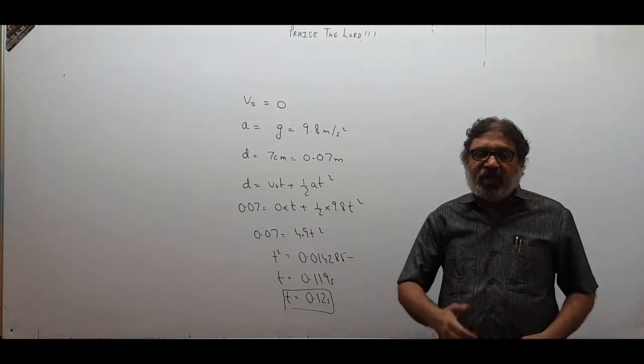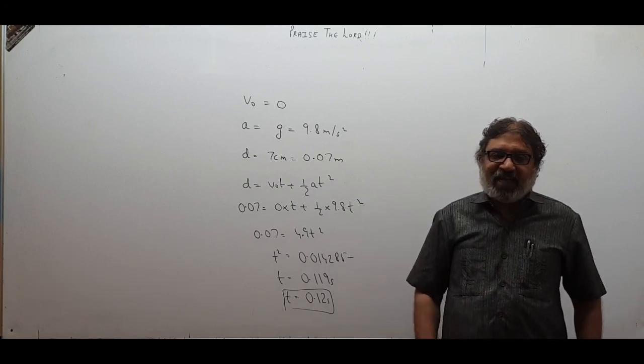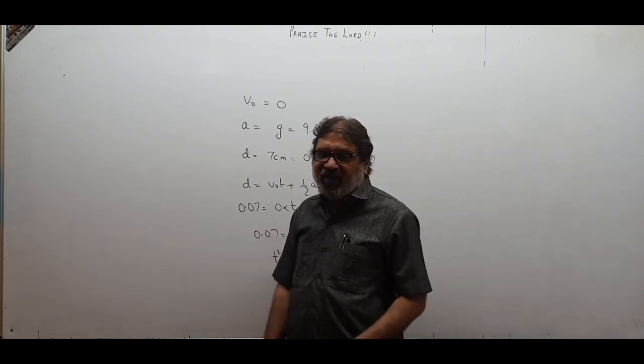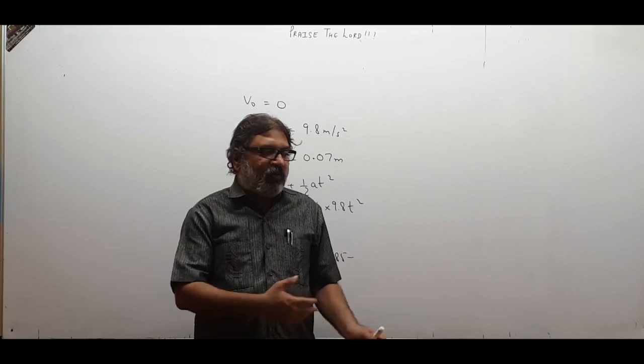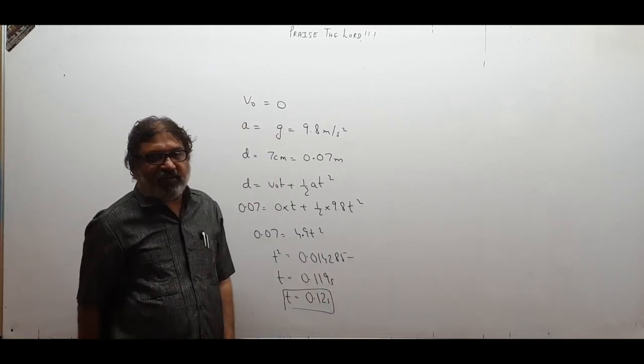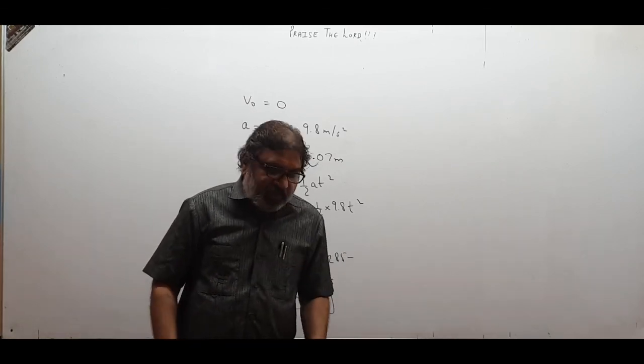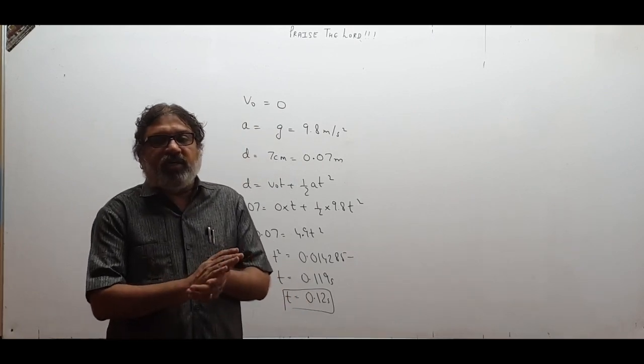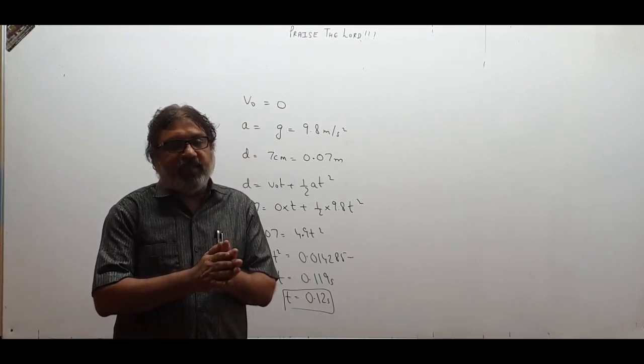Ideally it should be 0, and now you can calculate your own reaction time, asking somebody else to hold the scale, and you just try to do it and calculate by this formula. You will come to know what is reaction time. That was all for motion of a body under gravity. We will take up more sums in the next video.